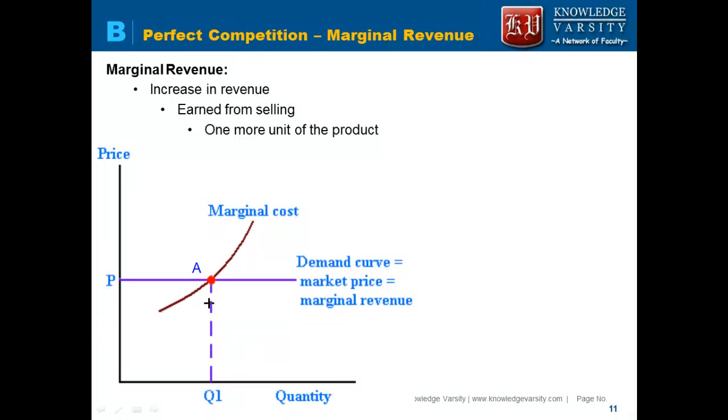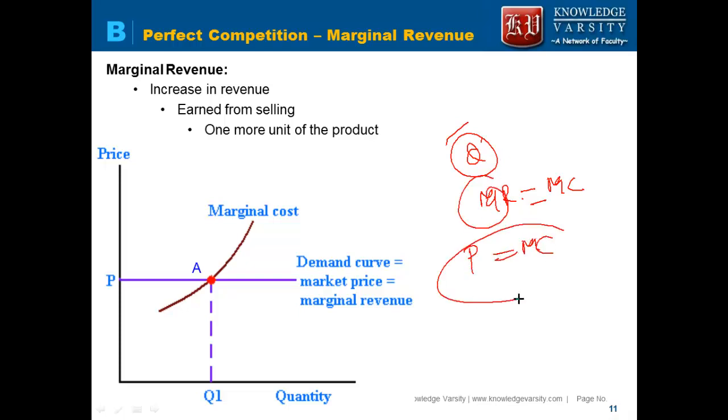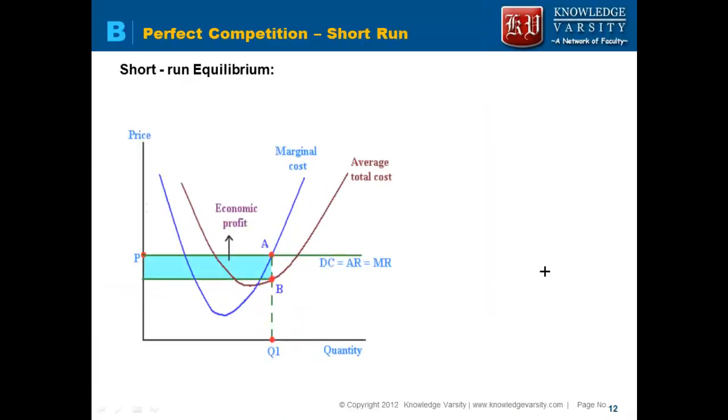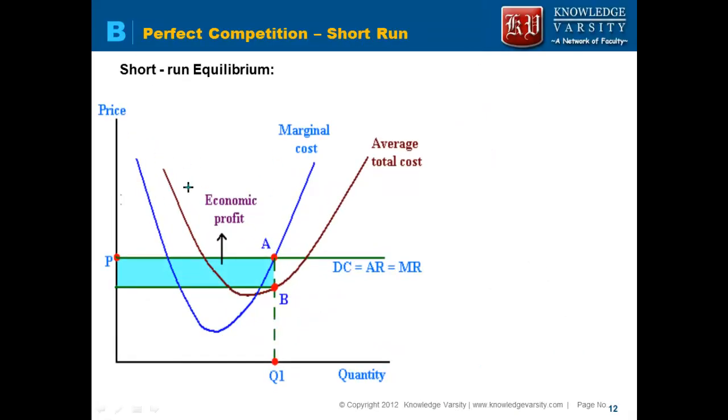So this is the marginal cost, and this is the quantity they will produce. So what quantity will they produce? The quantity is where the marginal revenue is equal to the marginal cost. Here in this case the marginal revenue is the price, so you will produce till your price is equal to the marginal cost.